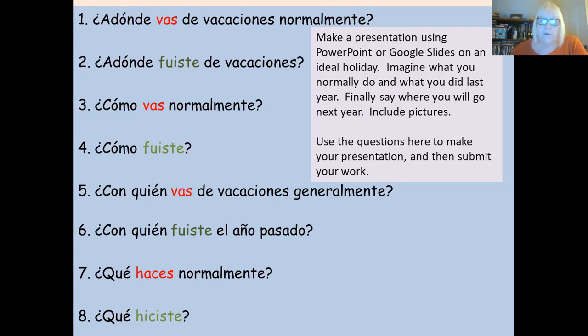So you've got, ¿a dónde vas de vacaciones normalmente? ¿A dónde fuiste de vacaciones? ¿Cómo vas normalmente? ¿Cómo fuiste? ¿Con quién vas de vacaciones generalmente? ¿Con quién fuiste el año pasado? ¿Qué haces normalmente? ¿Qué hiciste? Now those are all either present or preterite tenses.